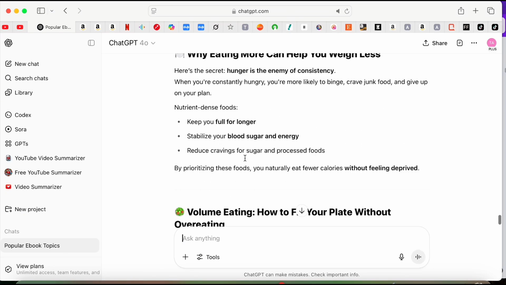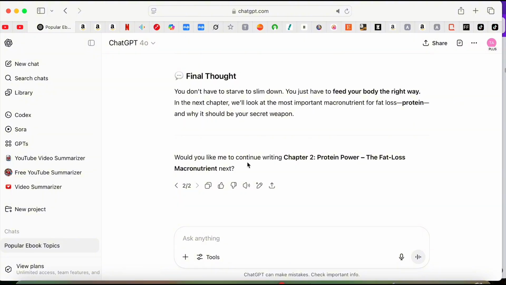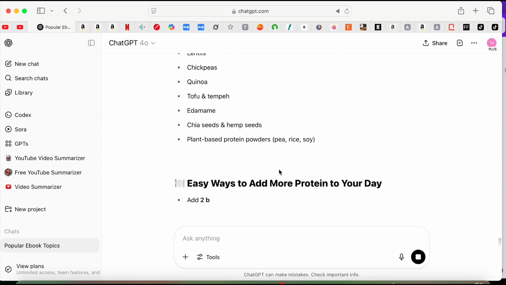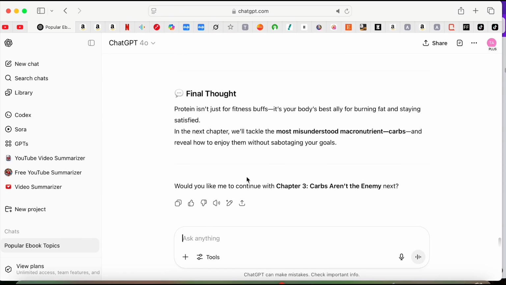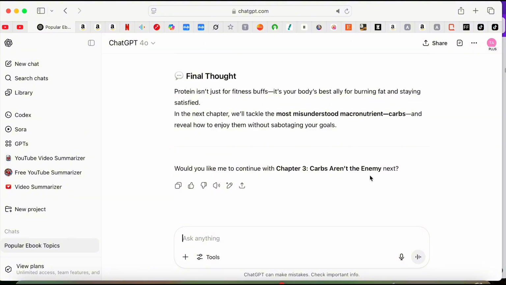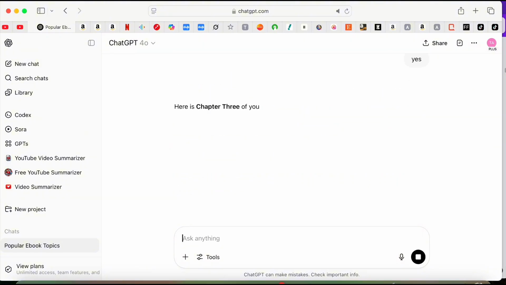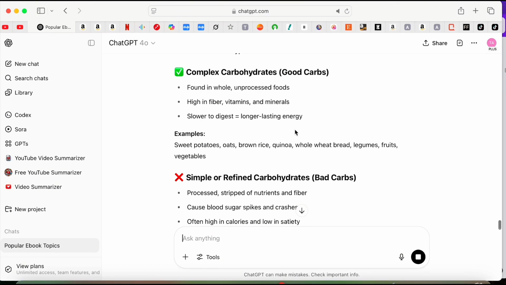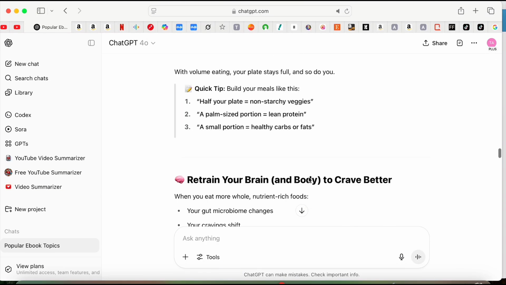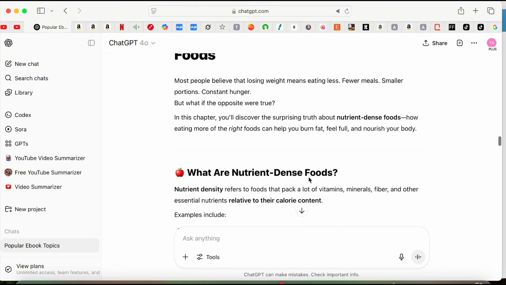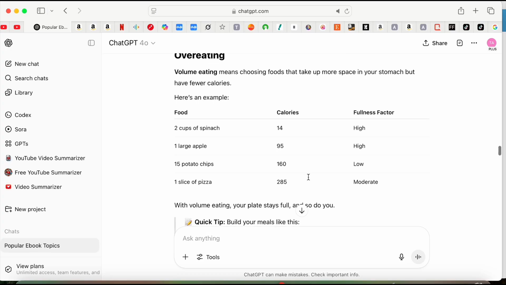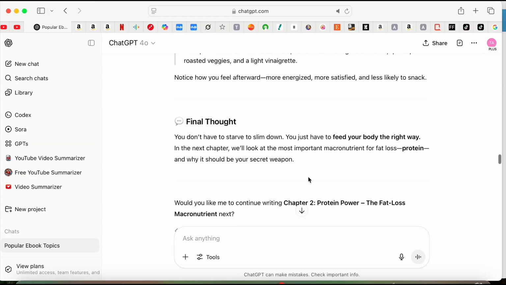And you just want to continue this process until you get all the chapters. Okay, so it says, would you like me to continue writing chapter 2? And gives you the topic. You say yes, and then it's going to do that. So as you notice, it's just going to keep asking you, do you want me to continue with chapter 3? And then you just keep saying yes. So it already has a format. You can see now that the ebook is becoming more detailed. So I'm just going to keep saying yes to it writing the next chapter until I get to the very last chapter. So it's going to write everything out, as you can see.